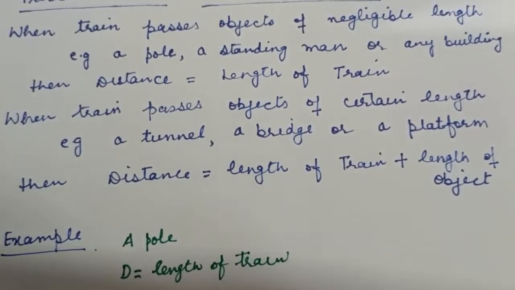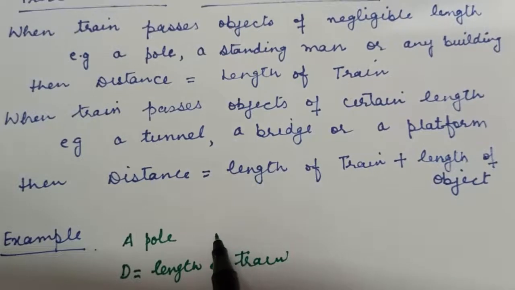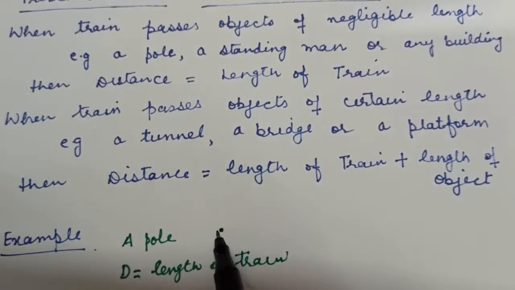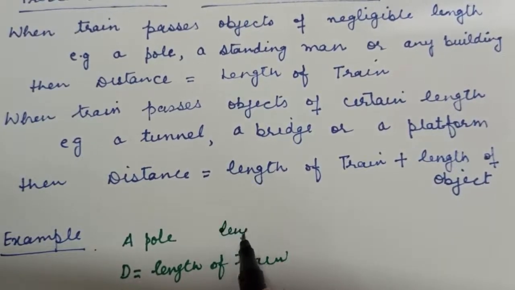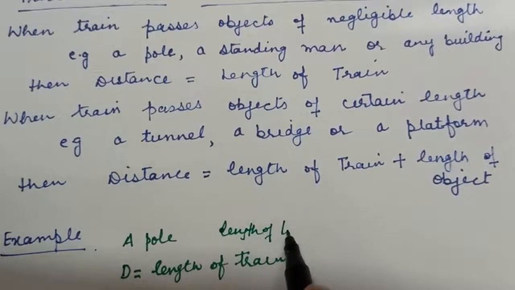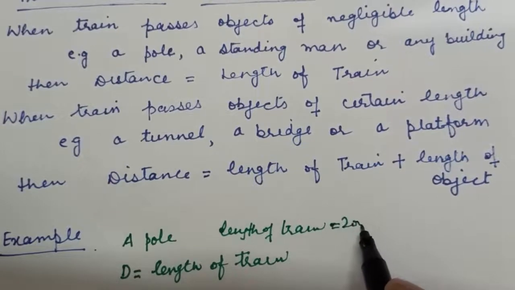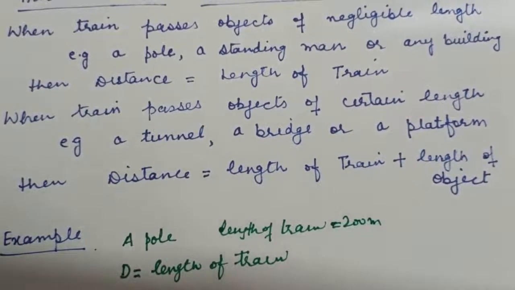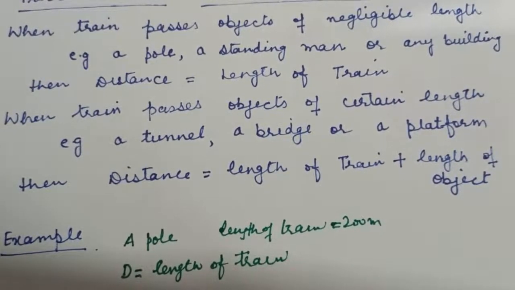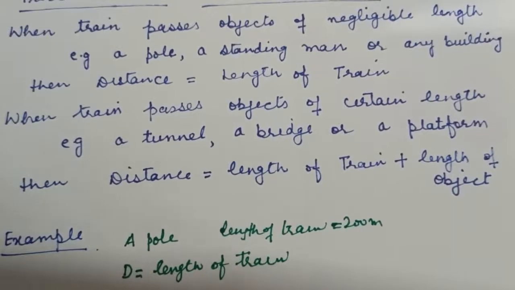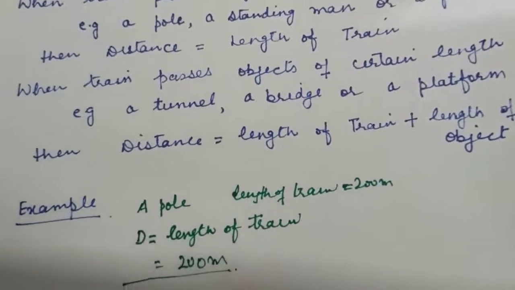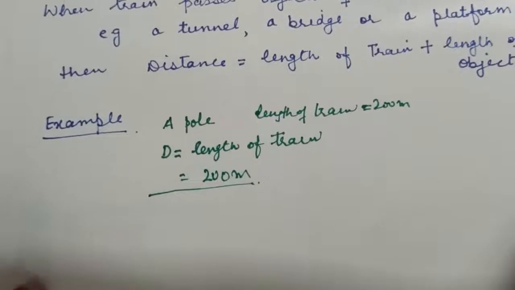For example, if the train is passing a pole and the length of the train is 200 meter, it means the distance is equal to 200 meter.